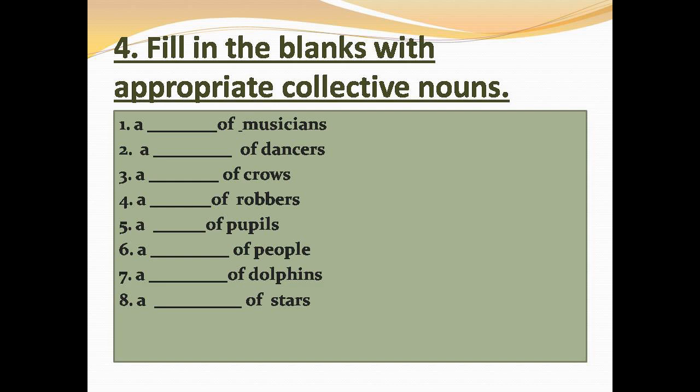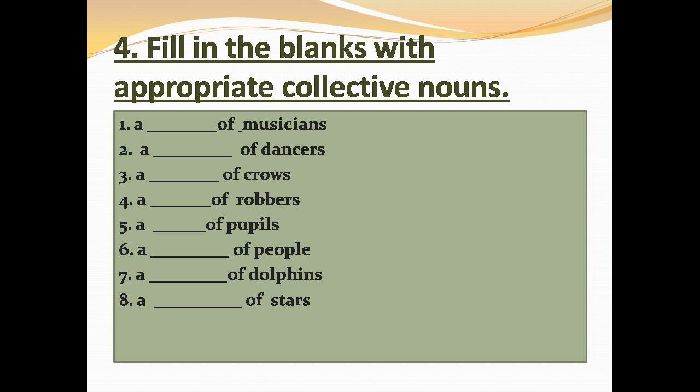Number 5, a dash of pupils. You are all pupils, students, right? When you get together, you make a class of pupils. Class of pupils. Number 6, a dash of people. When many people get together, we say the place was very crowded, right? So crowd is the word for the group of people, a crowd of people.